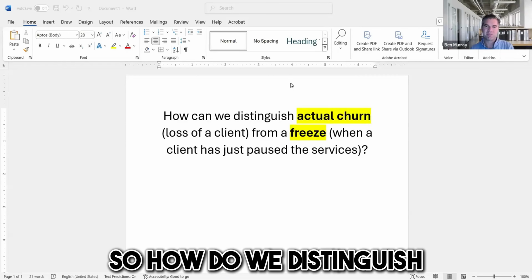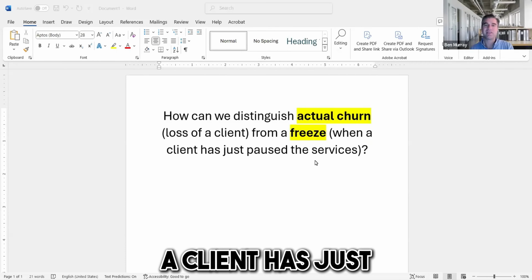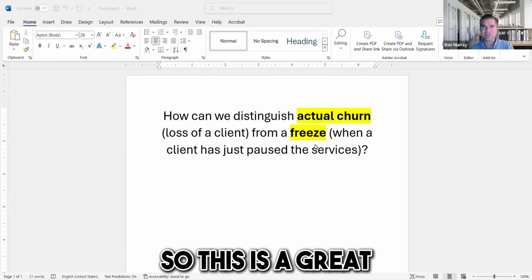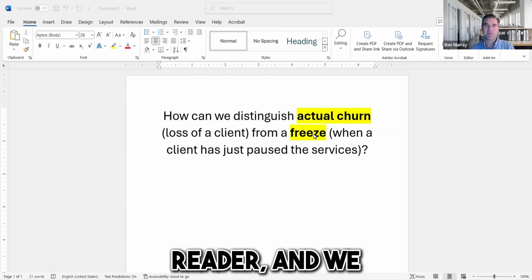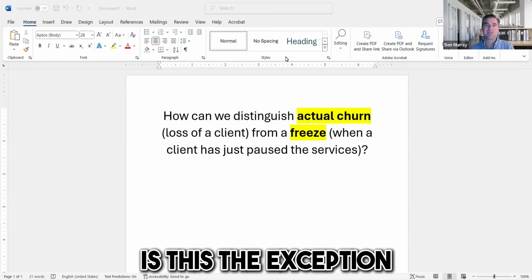So how do we distinguish between actual churn, the loss of a client, from a freeze when a client has just paused their services? This is a great question from a reader, and we have to be careful. Does this happen a lot? Is this the exception to the norm?